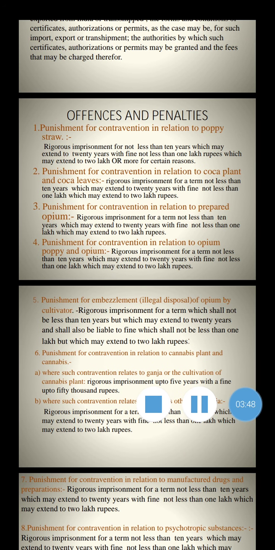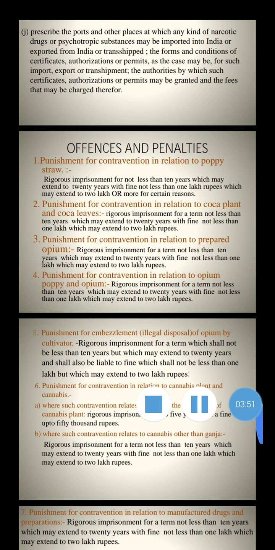Then third, punishment for contravention in relation to prepared opium. Rigorous imprisonment for a term not less than 10 years, which may extend to 20 years, with fine not less than 1 lakh, which may extend up to 2 lakh rupees.